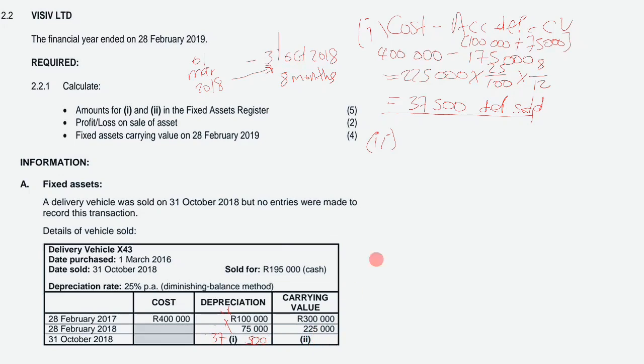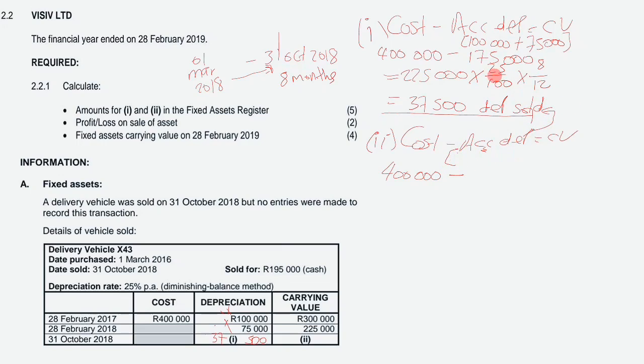So now we need to calculate our carrying value, guys. The formula for carrying value always is cost, and then you minus your accumulated depreciation, therefore you will get your carrying value. Our cost, because you are using the historical cost concept, is always fixed. Now our accumulated depreciation must also include the depreciation on our asset disposal.